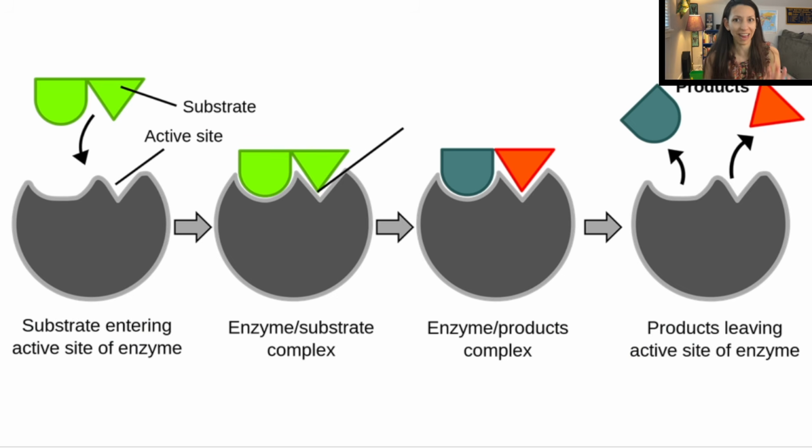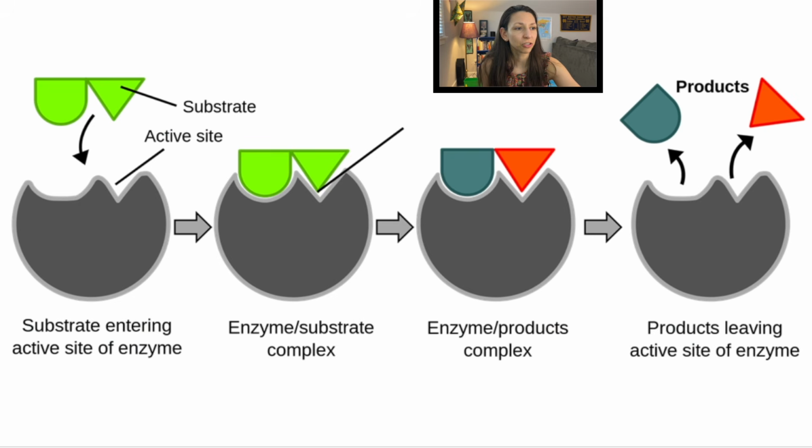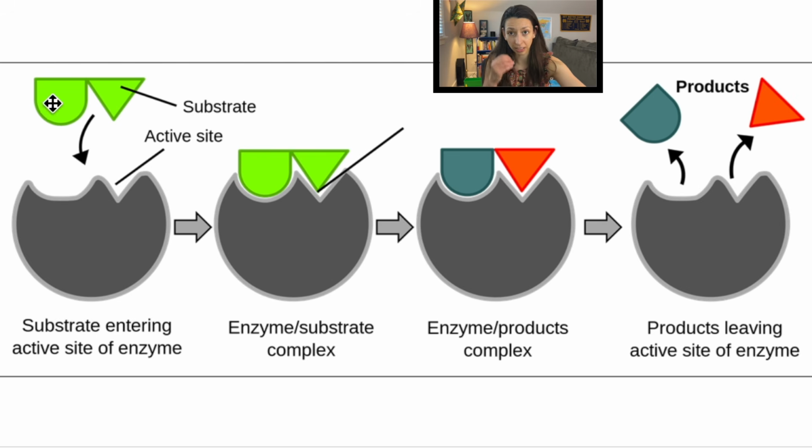So let's talk a little bit more about enzyme vocabulary here. We have usually an enzyme that acts on a specific substrate. That's the molecule that the enzyme works with. And then afterwards, after the enzyme helps that substrate undergo its reaction, we'll have the products. And it can be a variety of different things. Sometimes it's bringing two molecules together, creating two new things. But when it's together, sometimes that's called the enzyme substrate complex. And the place in which the enzyme is going to interact with that substrate is the active site. Now, if the enzyme denatures, unfolds, the active site isn't going to be the same shape anymore, so it won't be able to act with the substrate.